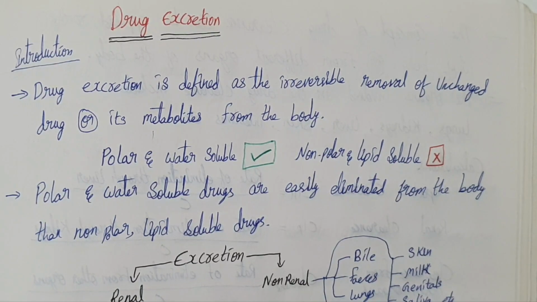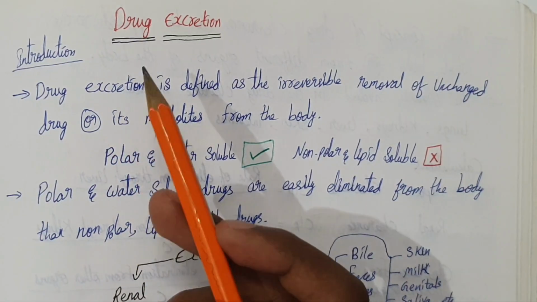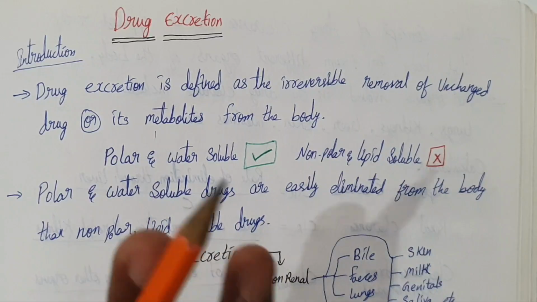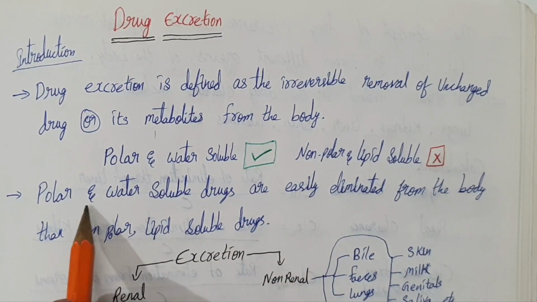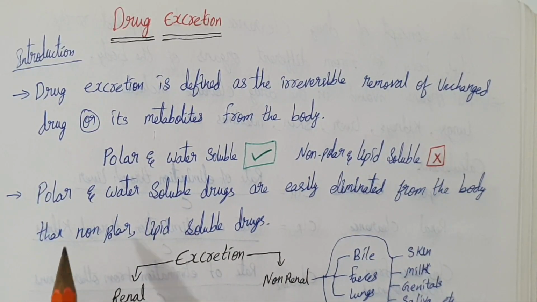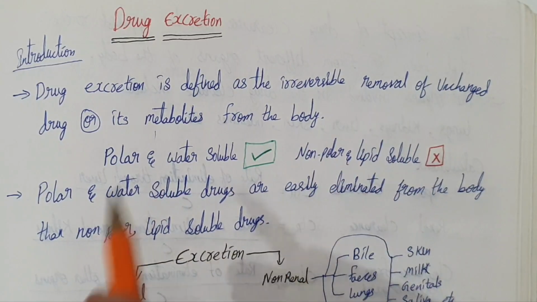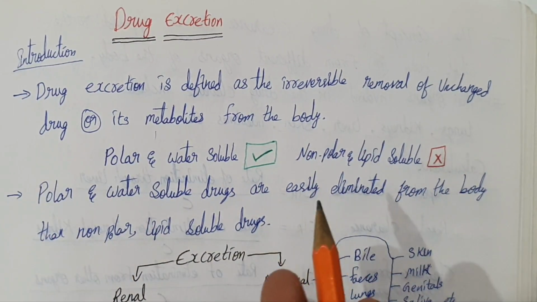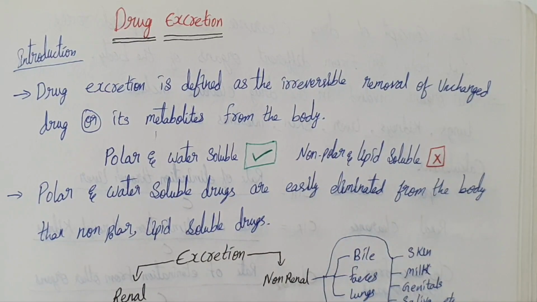Alright students, today we are going to talk about a very important topic in biopharmaceutics and pharmacokinetics, that is drug excretion. In simple words, drug excretion means the irreversible removal of drug and its metabolites from the body.